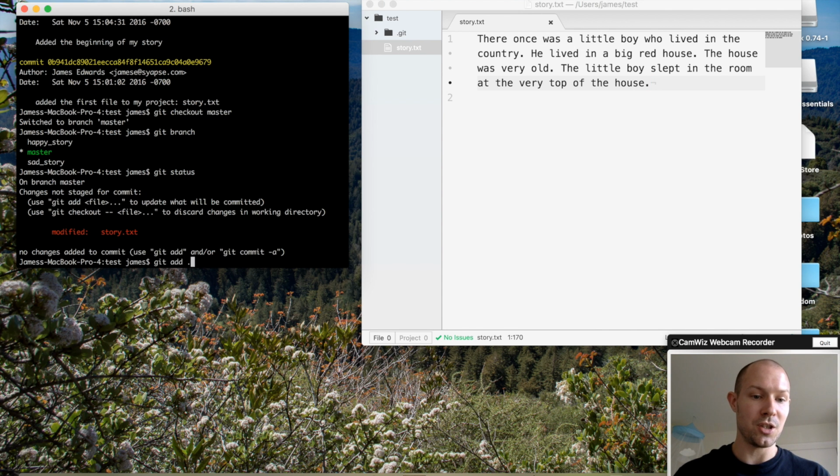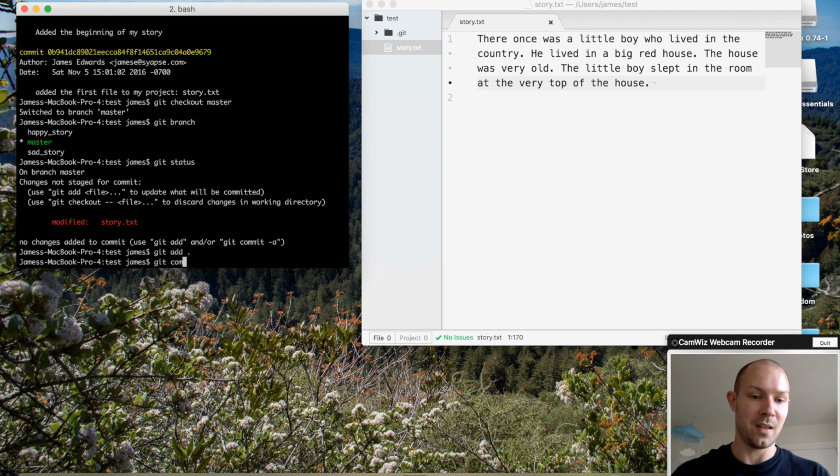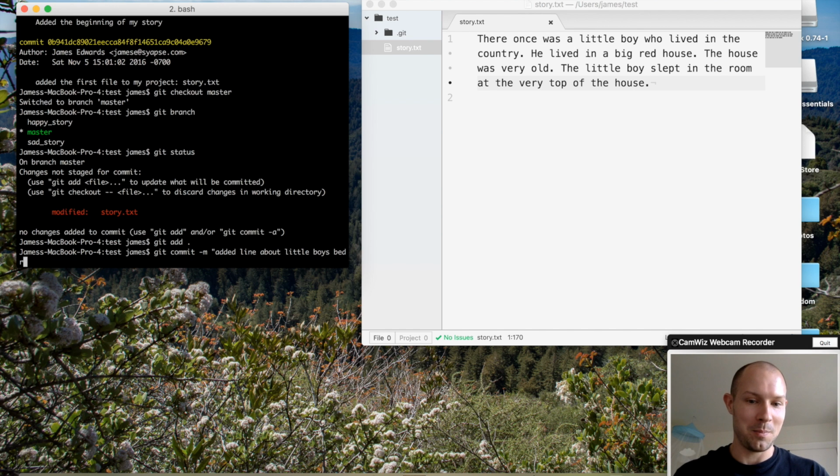So I made this change and I say git commit -m to add a message. Added line about little boy's bedroom.